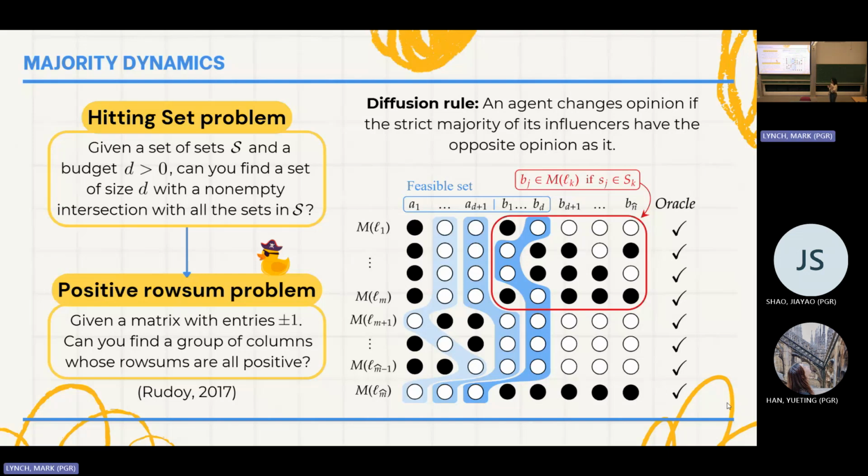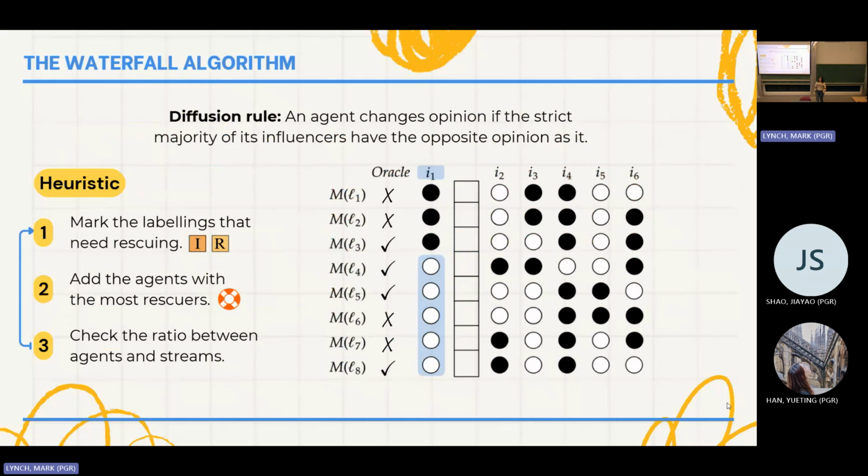Where's the catch? Well, the catch is that the hitting set problem is known to be NP-complete. Or in other words, it is known to be very hard to solve. Despite this, we came up with a heuristic of how to find a feasible set of influencers for a given set of opinion diffusions. We call this the waterfall algorithm.